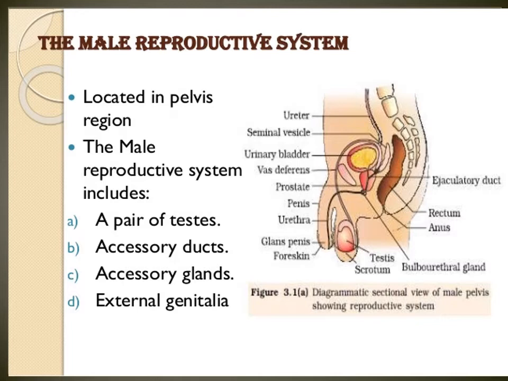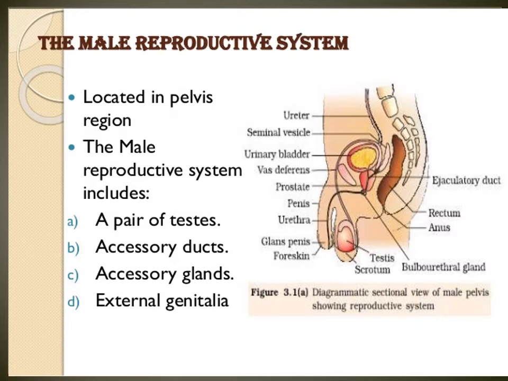Testosterone. What is the work of testosterone? It regulates the development of secondary sexual characteristics.